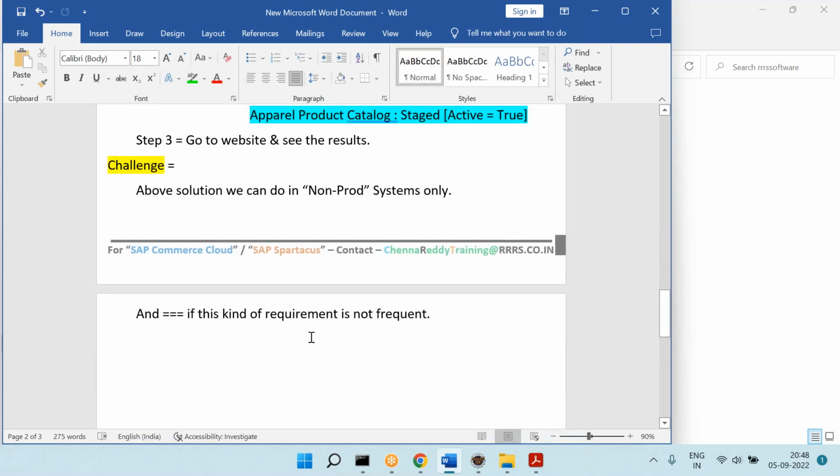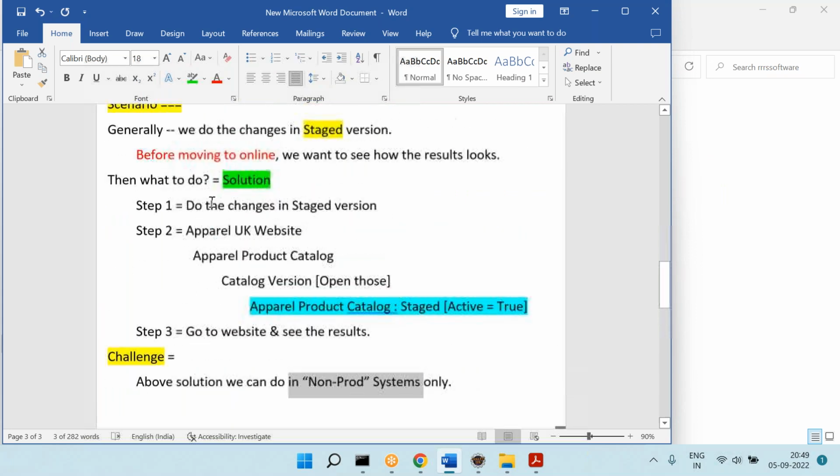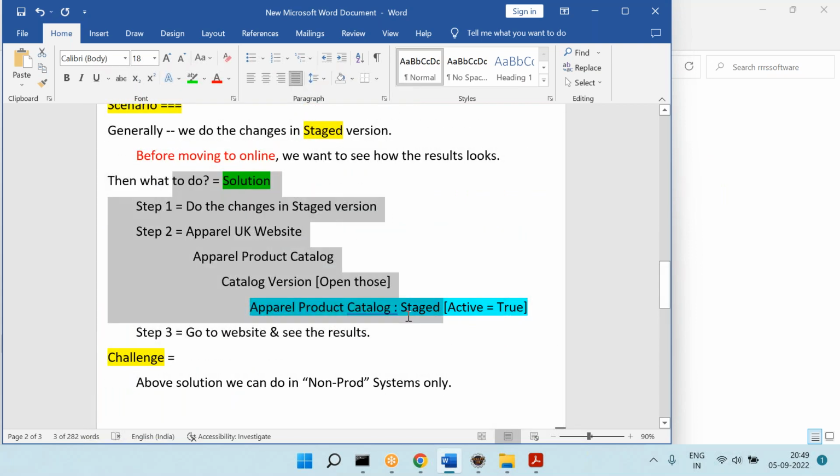Now you can ask a question. What is the next question? What happens if the client, in the non-production systems, wants to check this kind of results frequently? That means before moving to online, they want to check the results.